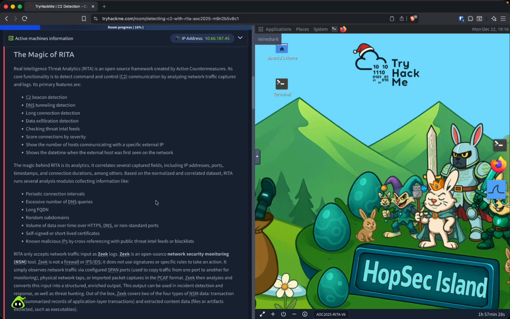Its primary features are C2 beacon detection, DNS tunneling detection, long connection detection, data exfiltration detection, checking threat intel feeds, scoring connections by severity, showing the number of hosts communicating with a specific external IP, and showing the date and time when the external host was first seen on the network.